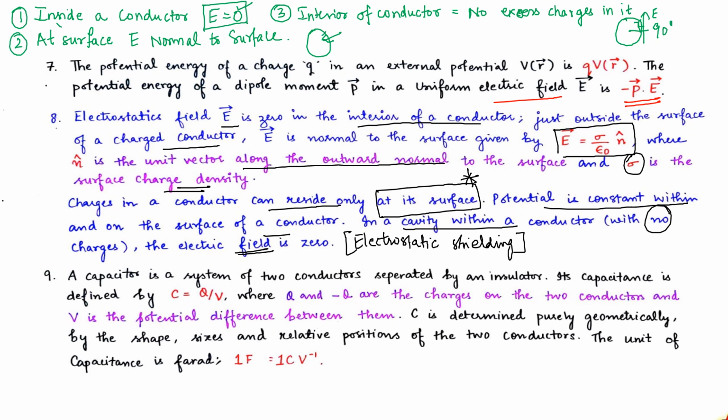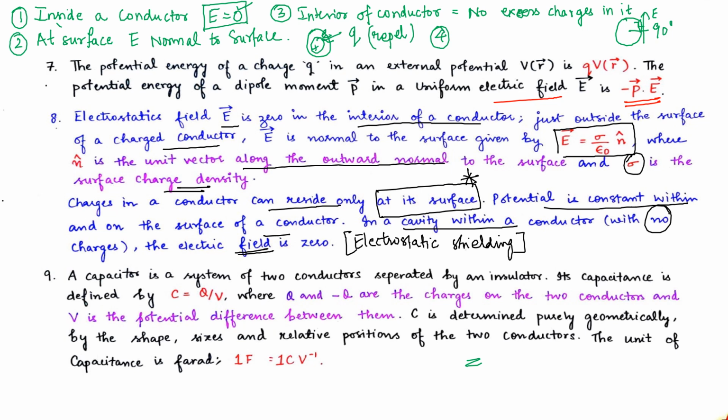The electrons and the protons residing in this conductor have their own attraction and repulsion, and whatever new charge we introduce in the system will be repelled. Hence there will not be any excess charge in the interior of the conductor.